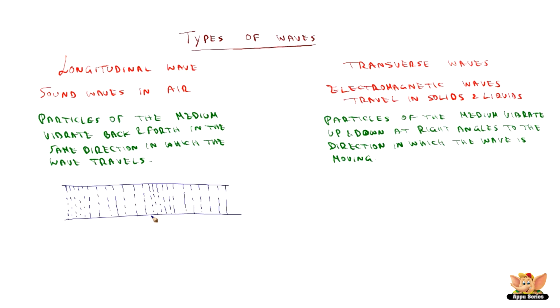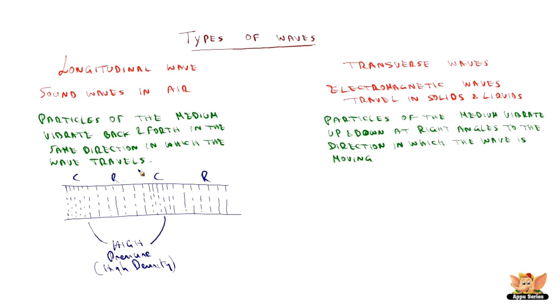So if you take this figure, this region where the particles are very close to each other is the compression region, and where it is far away, the rarefaction region, again compression and again rarefaction. These compression regions are called high pressure regions or high density regions because the particles are closer to each other and the density is higher.